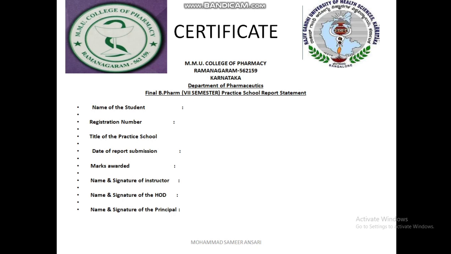Now, as you can see on the screen, the first part is the introduction part. In this part, you have to write the definition, classification, advantage, disadvantage, use. You have to introduce your project work with these things. You should give a brief introduction on the topic, like tablet: definition, advantage, disadvantage, defects of tablet, by which method it is prepared. You have to introduce these things.